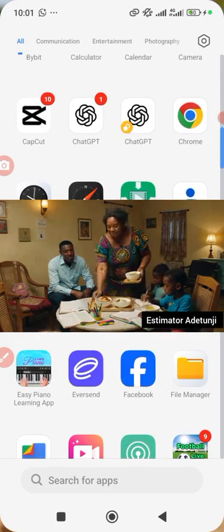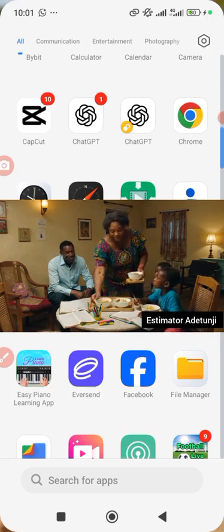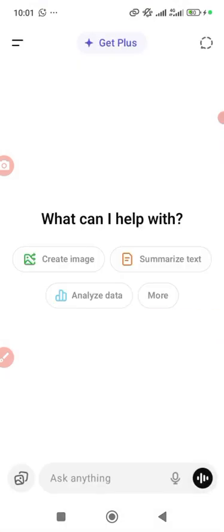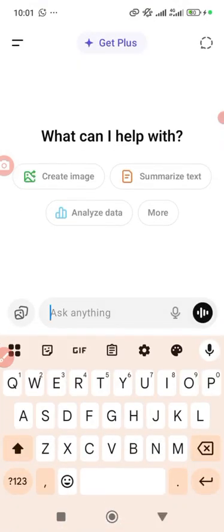You may decide to just sit and think, or you just have an idea. If you have an idea, you pick up your ChatGPT and type your idea. Take an instance now. Maybe I don't have any story in my head, but I just have an idea that I want a story to be created. Maybe I want to talk about a scenario of a child that failed an exam and repeated the exam, and at the end of the day, maybe he had success.